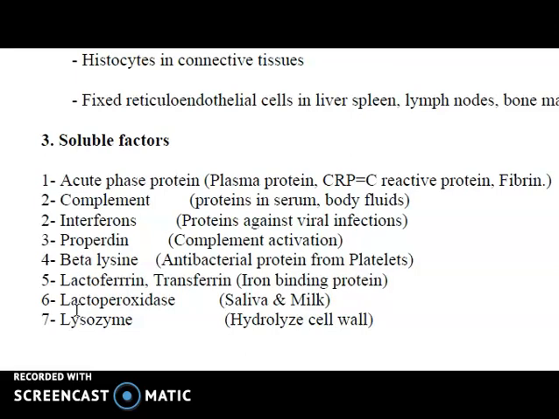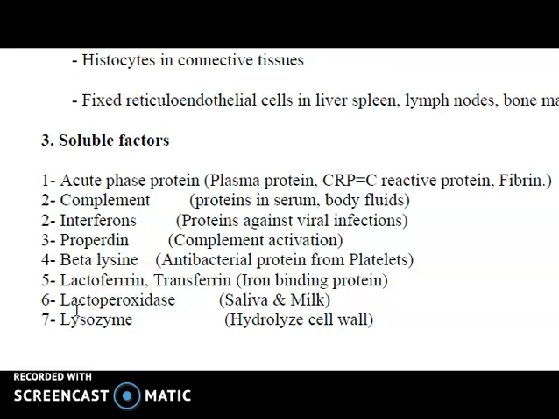Then next is the acute phase proteins. These acute phase proteins are a heterogeneous group of plasma proteins mainly produced in the liver as a result of microbial stimulus. They include C-reactive protein, that is CRP, then serum amyloid protein, that is SAA, and mannose binding protein, MBP.